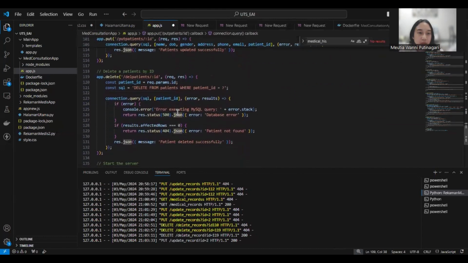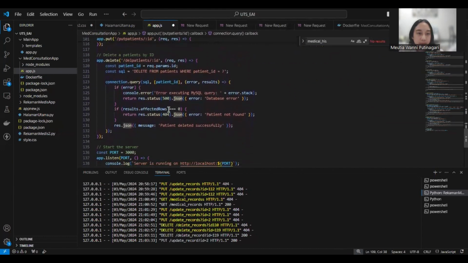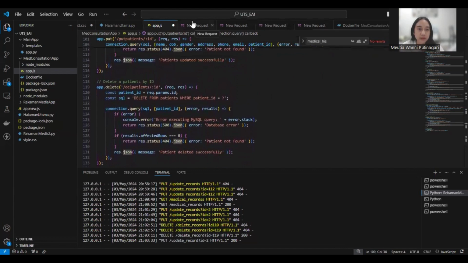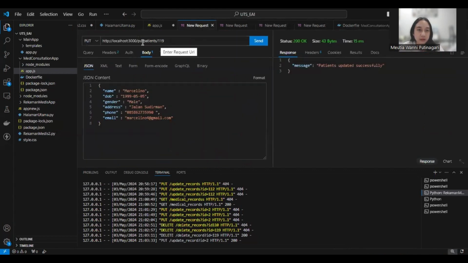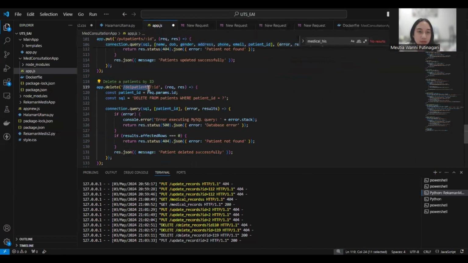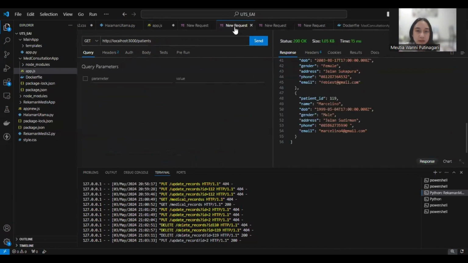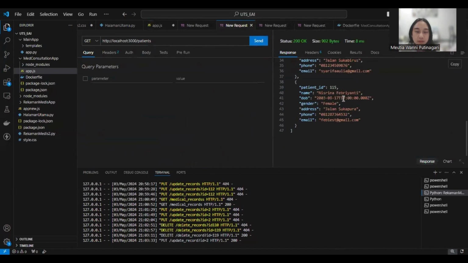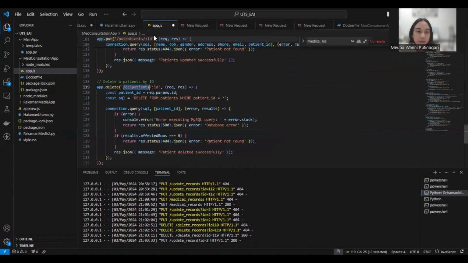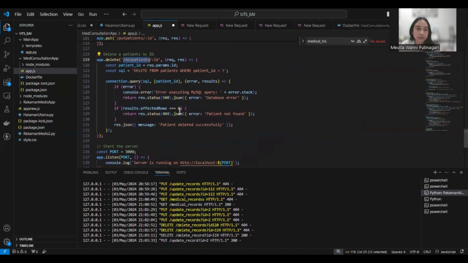After that, I can also delete a patient by ID. With the same ID, I will delete the patient using the patients endpoint. Data delete. The patient is deleted successfully, and we can see here that the patient has already gone. Okay, that's all for me, and next will be explained by my friend.